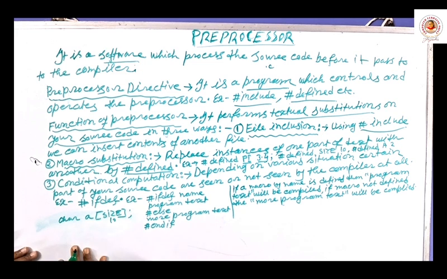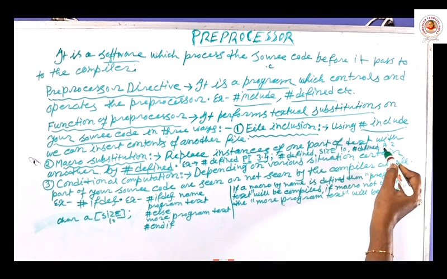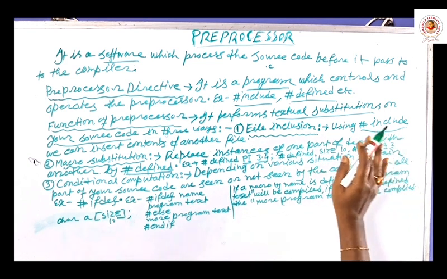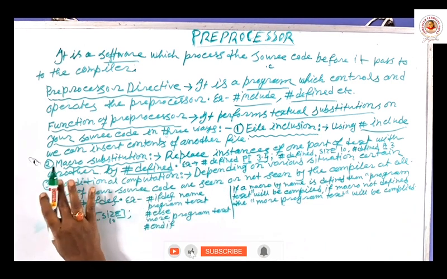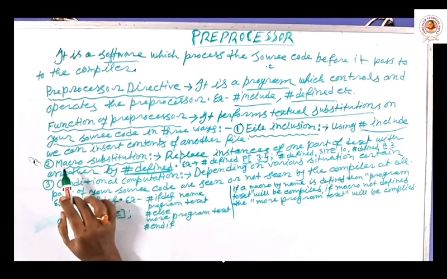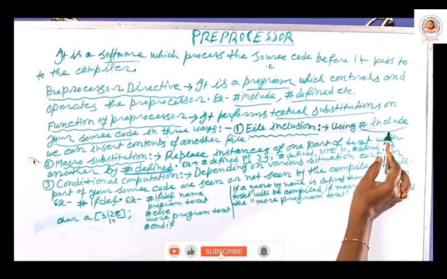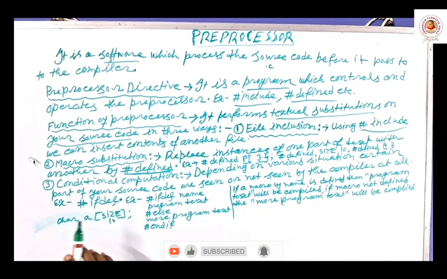In my program, size will always be replaced with 10. When I find size, that will be replaced with 10. Another is #define, suppose a 2. That means in my program wherever I find a, it will be replaced by 2. So these kinds of things are done by macro substitution using #define. That means macro substitution is done by #define. File inclusion is done by #include. Okay. Another one is